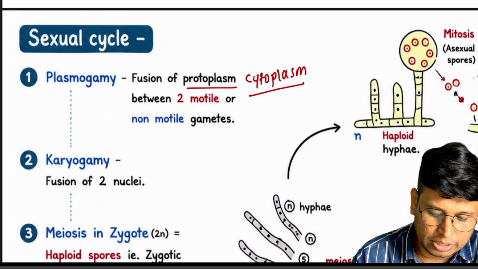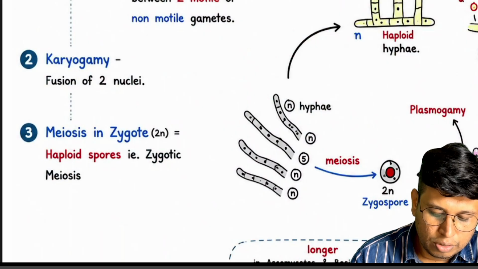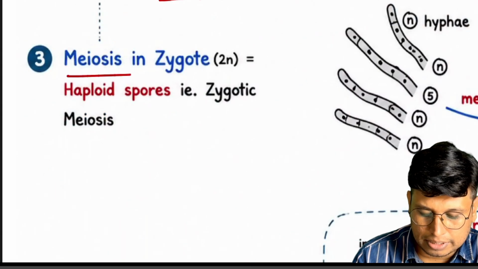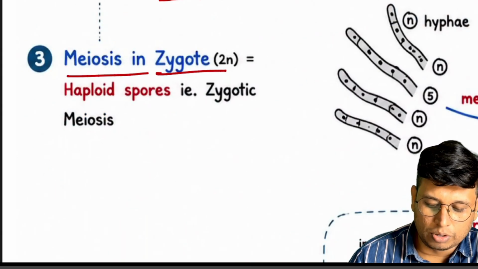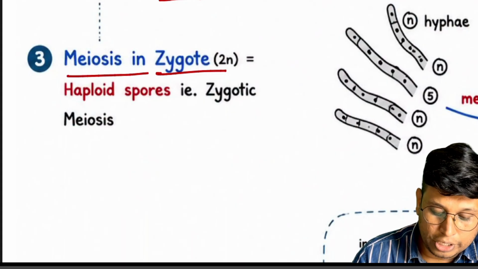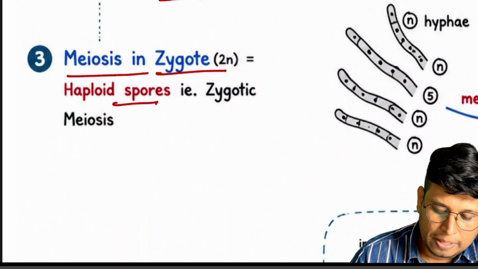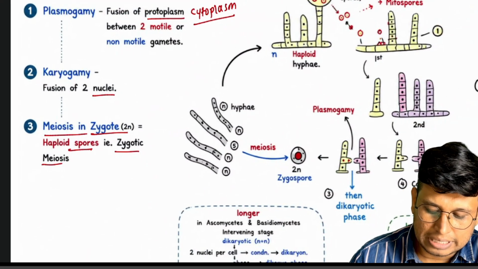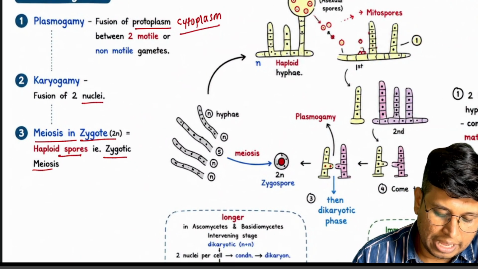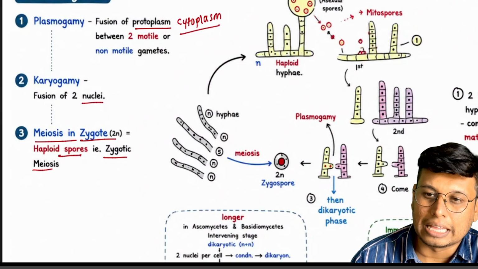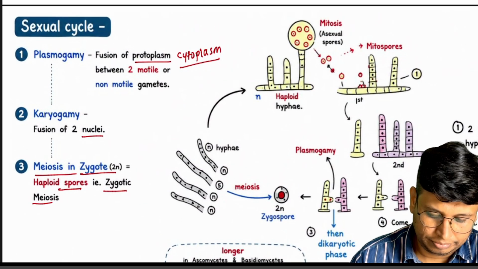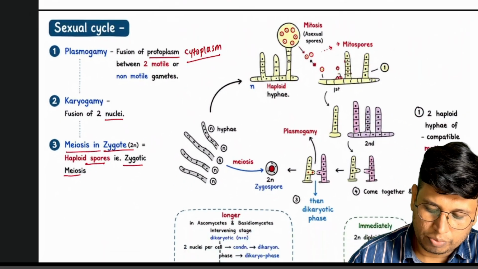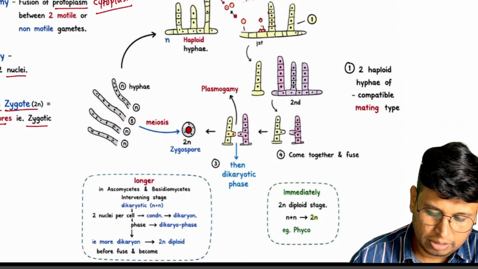So cytoplasm fuses first, then nuclei fuse, that is called karyogamy, and then meiosis happens. So meiosis happens in the zygote. Haploid spores are produced. If the zygote is undergoing meiosis, it is also called zygotic meiosis. So plasmogamy, karyogamy, and meiosis in the zygote are happening. So this is the sexual cycle. Now we are going to see the detailed cycle of this.